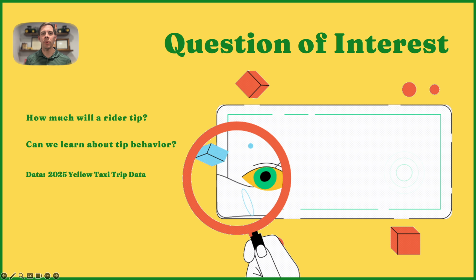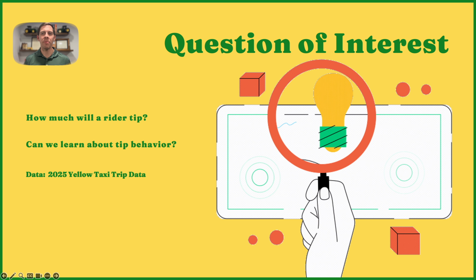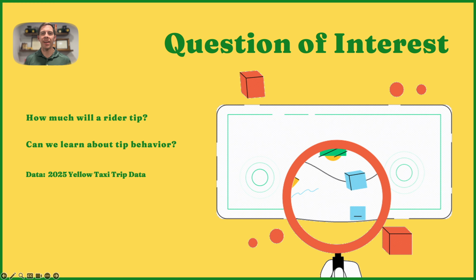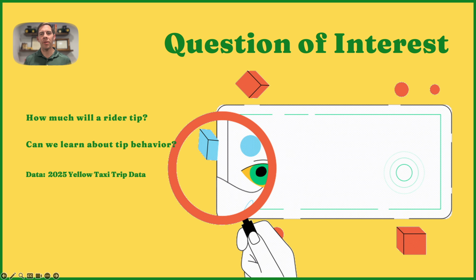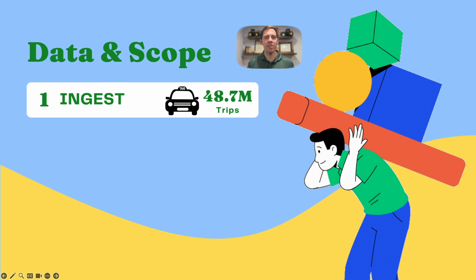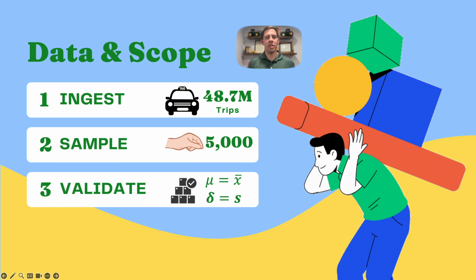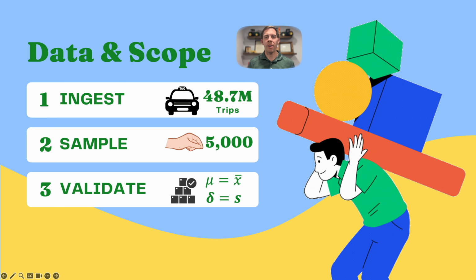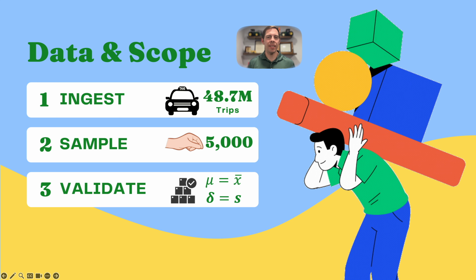The official 2025 Yellow Taxi trip records have approximately 48.7 million trips. Rather than forcing the entire dataset through a computer and waiting, let's work with a representative sample that allows high quality, reproducible analysis. We begin by ingesting the Parquet files efficiently with the Arrow package. A memory efficient random sample of 5,000 rows was drawn and validated against the full population. Summary statistics for tip amount, total amount, and trip distance matched closely, confirming representativeness.